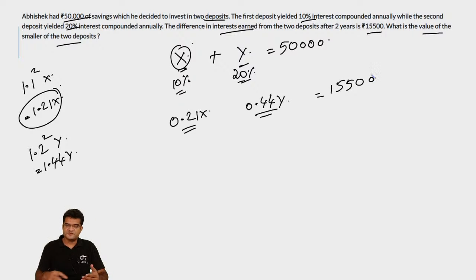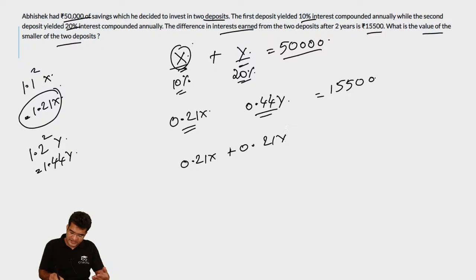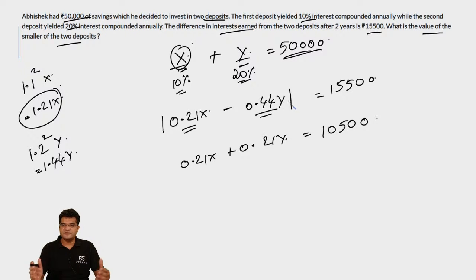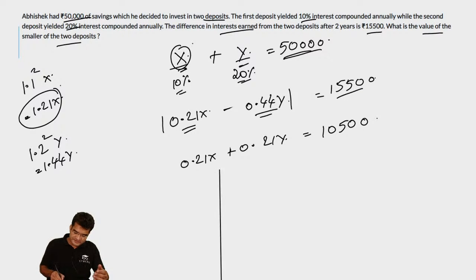We don't really know which one of these two is higher, but we do know that X plus Y is equal to 50,000. So let us multiply the entire equation by 0.21. So 0.21X plus 0.21Y is equal to 50,000 into 0.21. This is equal to 10,500. Now we know that the absolute difference between 0.21X and 0.44Y is equal to 15,500. So let us consider both the cases.